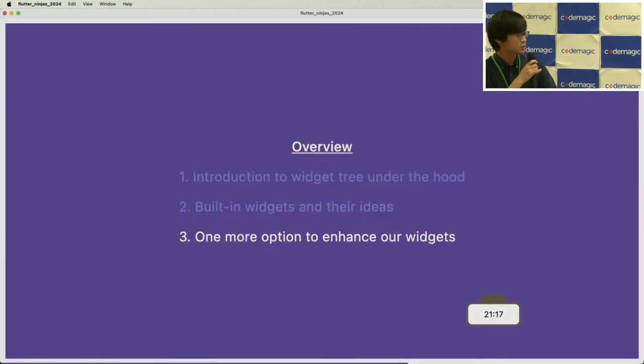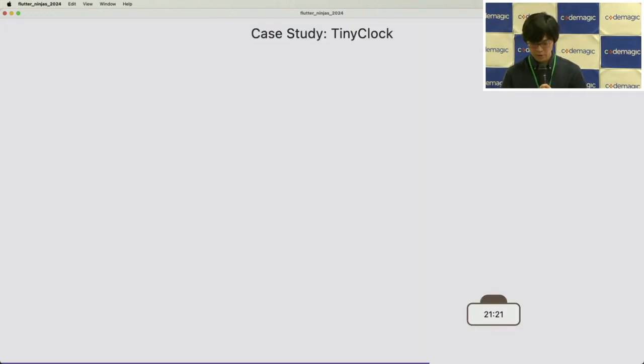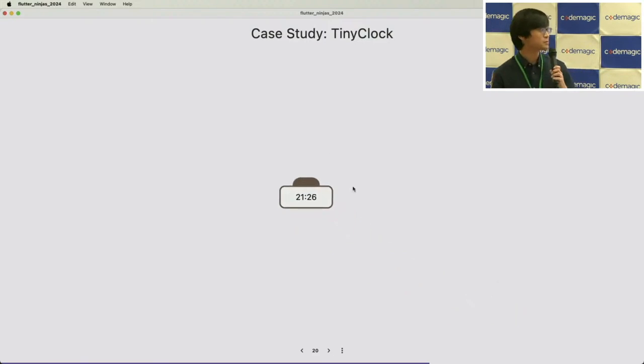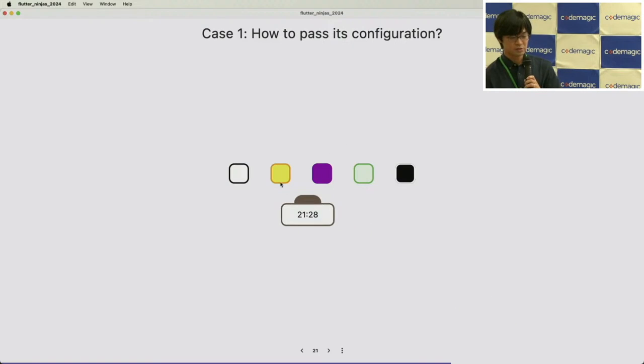One more option to enhance our widget. As a case study, we have a tiny clock here. It's a tiny clock, and we can change the color of the clock like this. So how can I pass the configuration of the color to the tiny clock? I will take some tea and you can think about that.